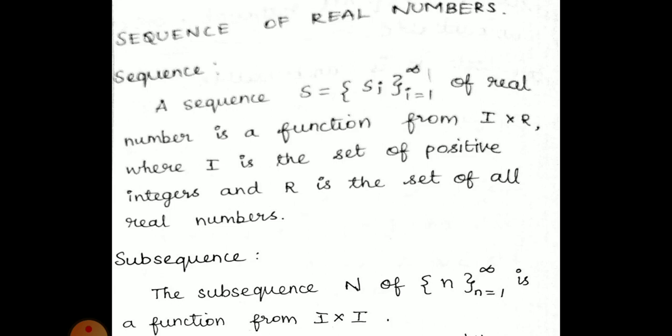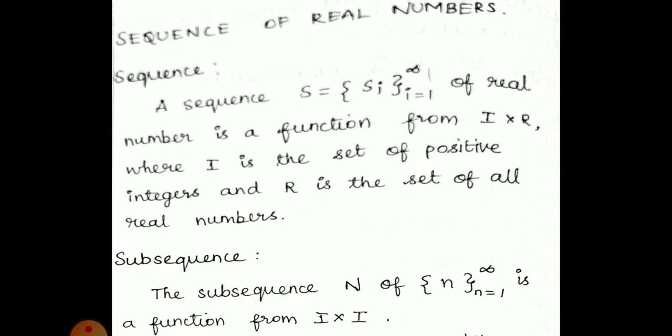So S equals {Si}, where i lies between 1 to infinity. This function maps from I to R. What is I and what is R? I is the set of positive integers we are taking and R is the set of real numbers. So a sequence is a function from I to R. The elements should be in the format of Si, with i equal to 1 to infinity, that is S1, S2, S3, S4, S5, likewise. So this is the definition of a sequence.